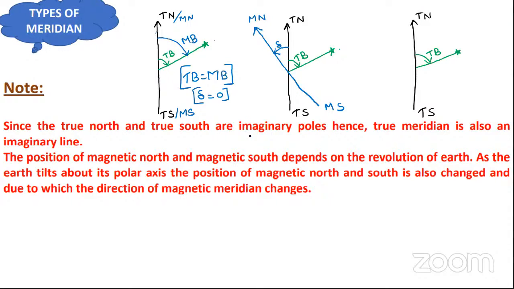Is it clear to you? Okay. Now the angle which is measured from the magnetic north in the clockwise direction up to that object will be known as what? Just tell me. I had explained here only. What is the angle which is measured from the magnetic north in the clockwise direction? Just tell me.